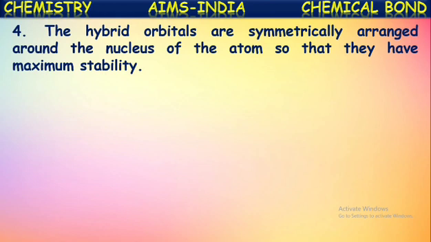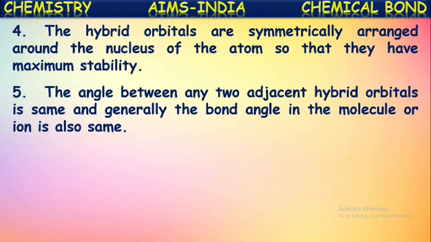To have maximum stability and fewer repulsions, the formed hybrid orbitals are arranged around the nucleus in symmetrical positions. The angle between any two adjacent hybrid orbitals is the same, and generally the bond angle in the molecule or ion is also the same.